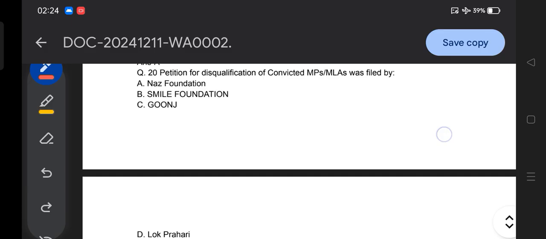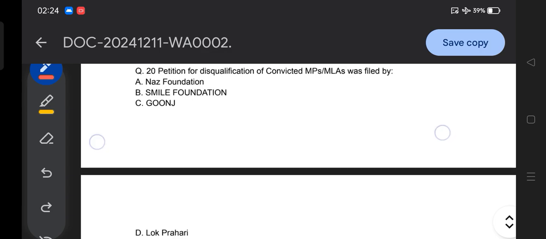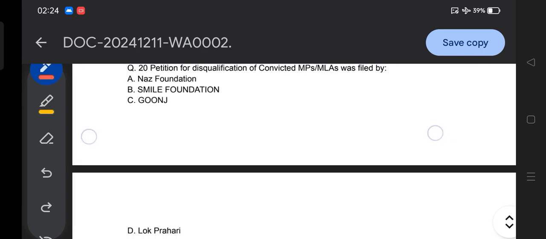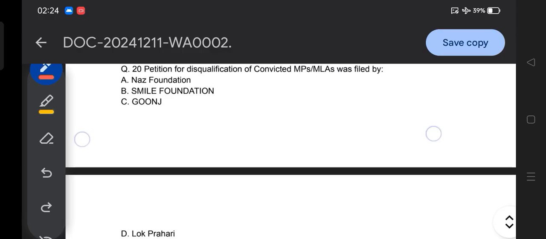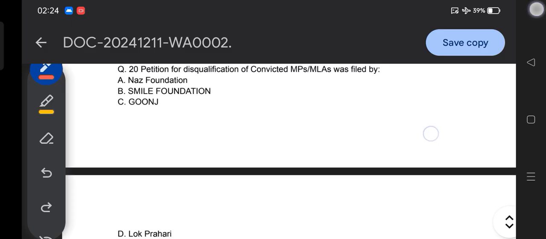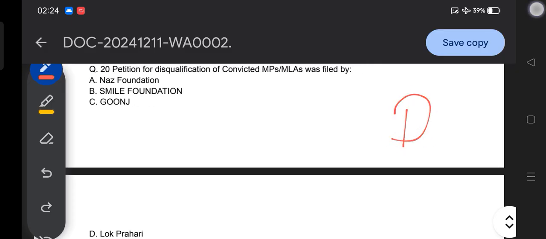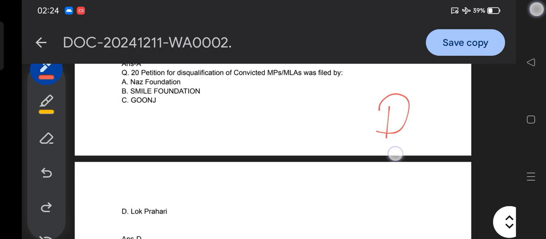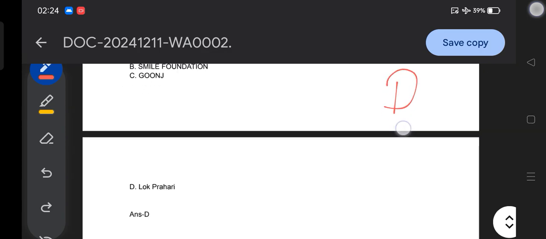Option A, Naz Foundation; B, Smile Foundation; C, Goonj; D, Lok Prahari. Believe me, it's a very important question, and nowadays it's going to be important in your upcoming UGC NET political science examinations. I hope you could provide the correct answer. The answer is option D. Lok Prahari is the civil society that challenged the disqualification of convicted MLAs and MPs.